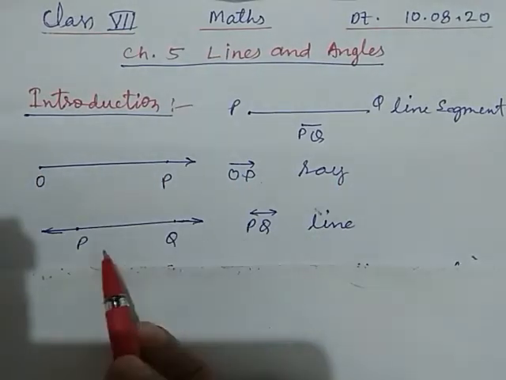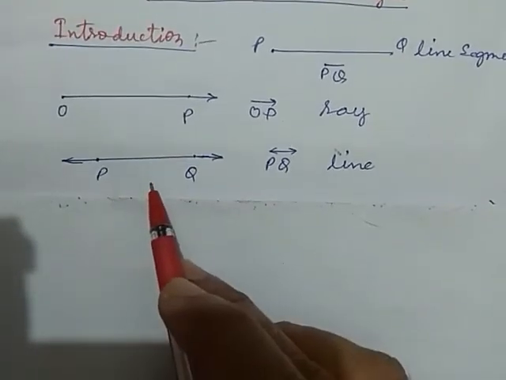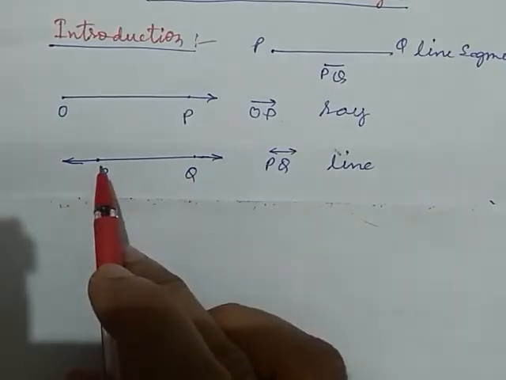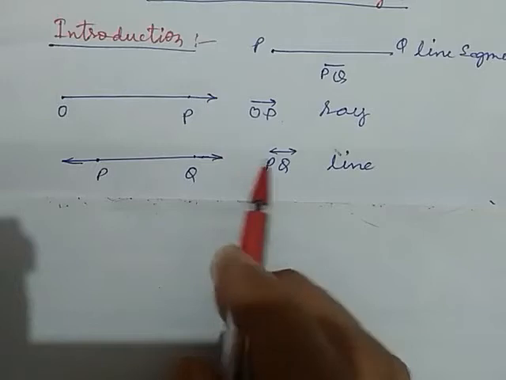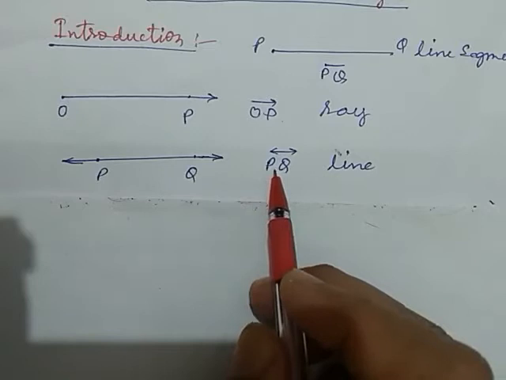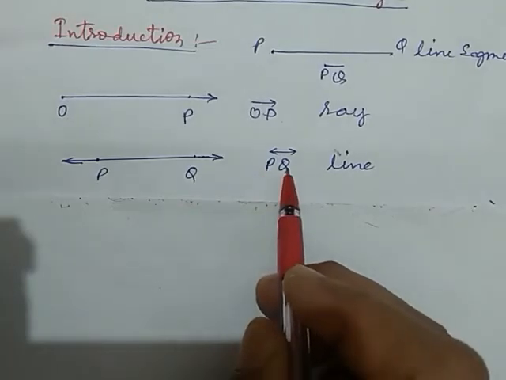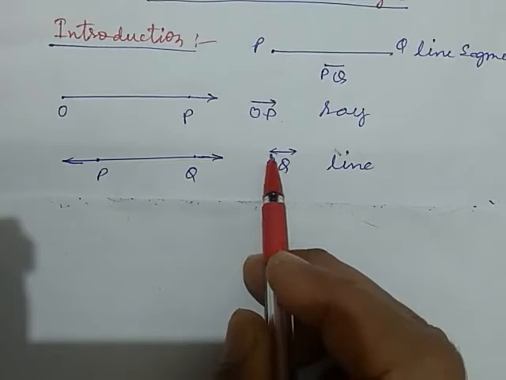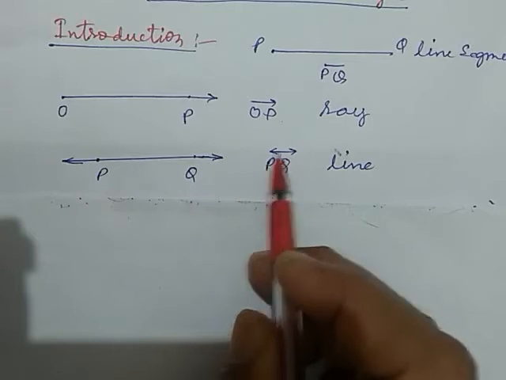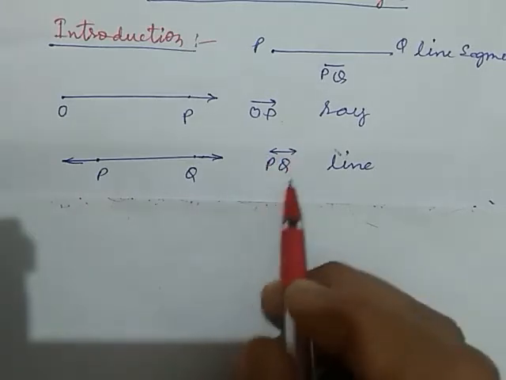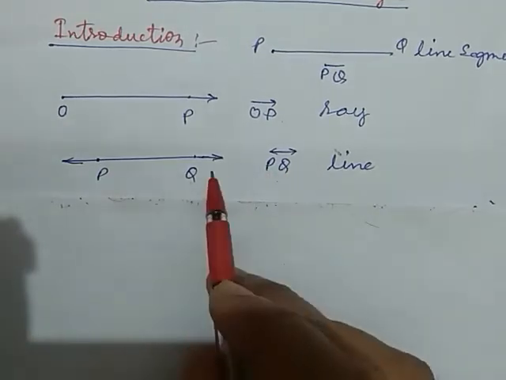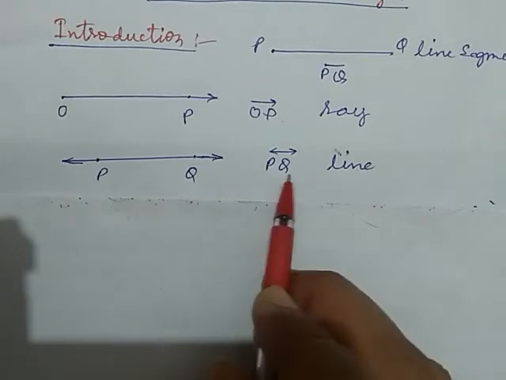Now this is our line. Okay, here is our line. A line can be extended in both directions up to any length. So we can represent this by writing two points, name, and an arrow having two directions, both the directions. In this way we can represent a line. So a line has unlimited length and can be extended in both directions.